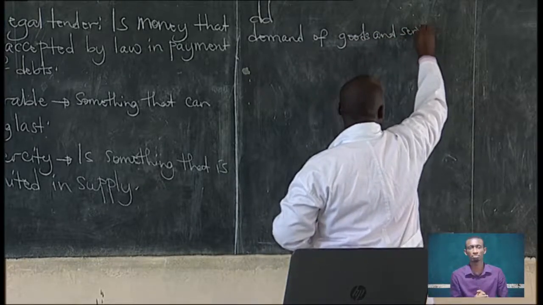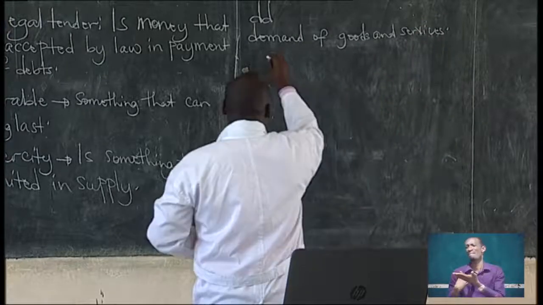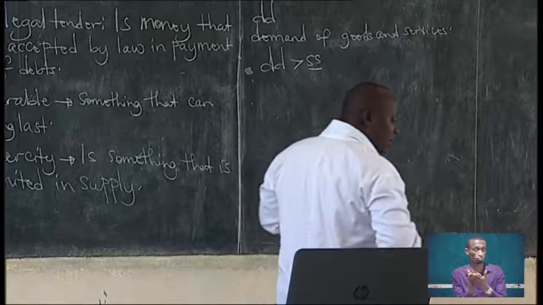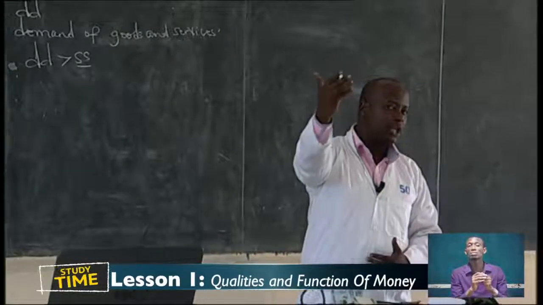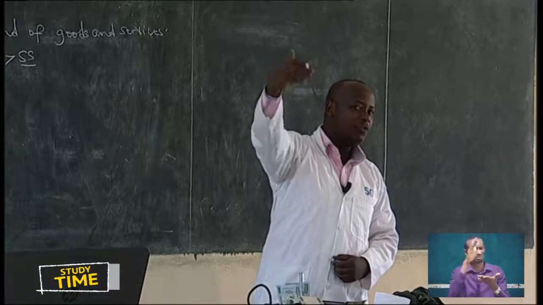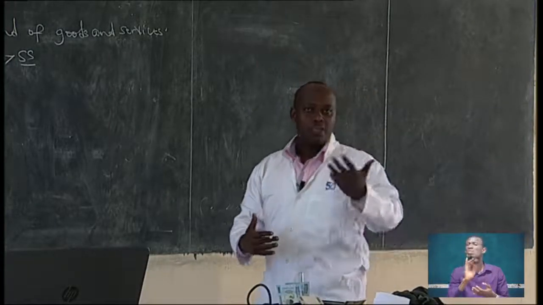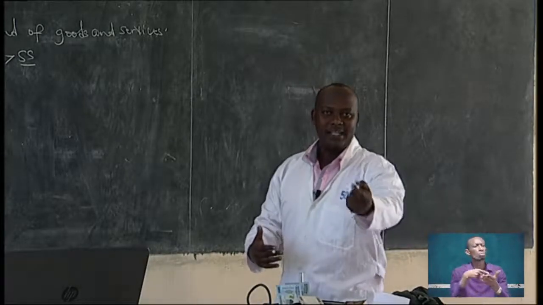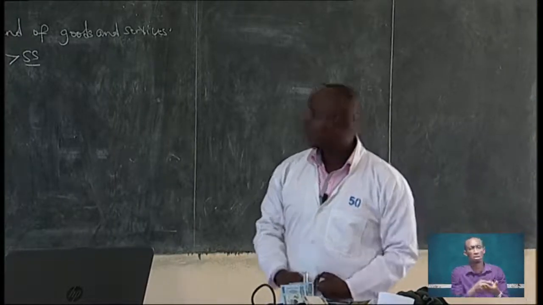If there is a lot of money circulating in the hands of the public, demand will increase. The demand will exceed supply. And when demand exceeds supply, what will happen? The prices will increase. It will cause inflation. And when there is an increase in prices, money is losing value, because you're using a lot of money to purchase few goods. That indicates that money is losing value.